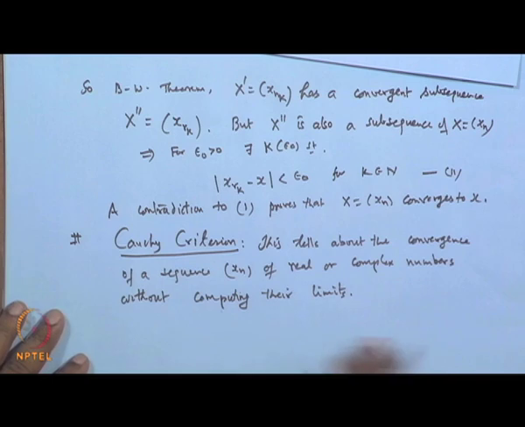So, that is the very advantage of this Cauchy convergence criteria, because the previous theorems which we have seen, whether the monotone convergence theorem or the Bolzano-Weierstrass theorem, all depend on certain particular cases. Monotone convergence: unless the sequence is monotone and bounded, you cannot say it is convergent. Bolzano-Weierstrass: a bounded sequence has a convergent subsequence, but it does not say whether the sequence itself is convergent or not. So, this Cauchy convergence criteria is very interesting and important, and it directly relates to the convergence of the sequence.